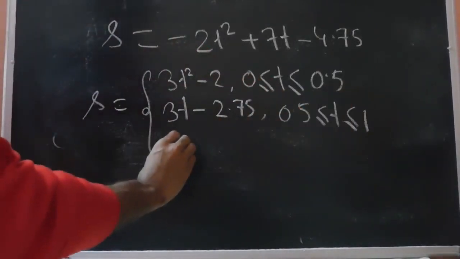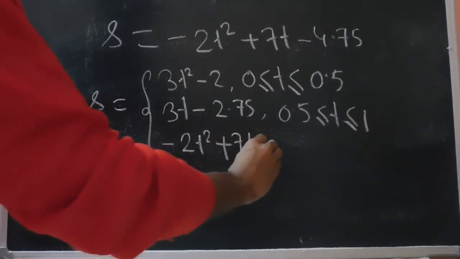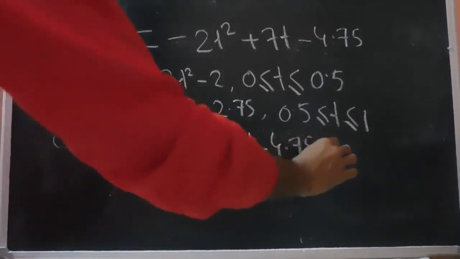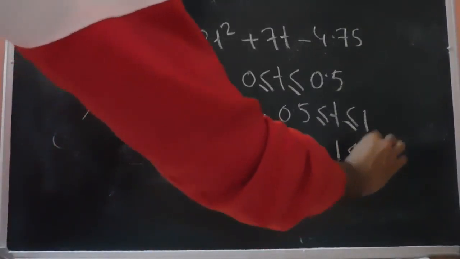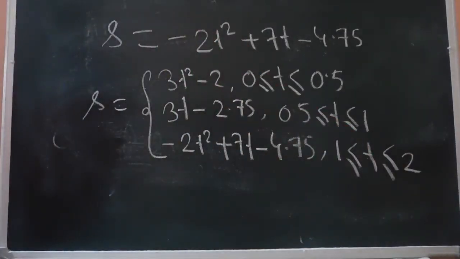The third part is -2t square plus 7t minus 4.75. So this is the displacement time equation. So now we are required to draw the curves.